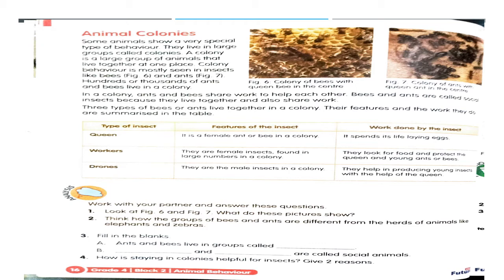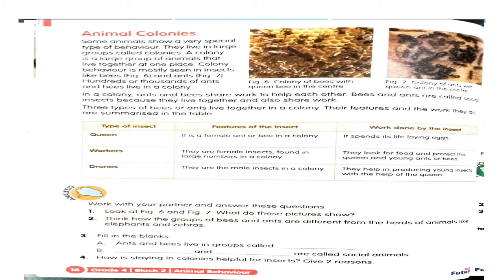We cannot count them. They all work together to help each other in a colony, sharing their work.